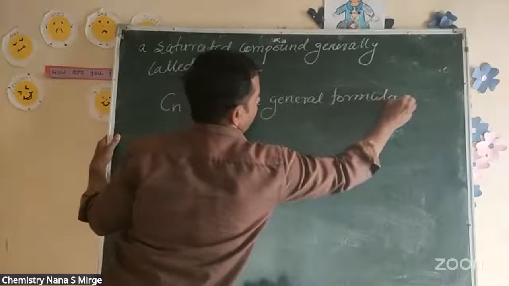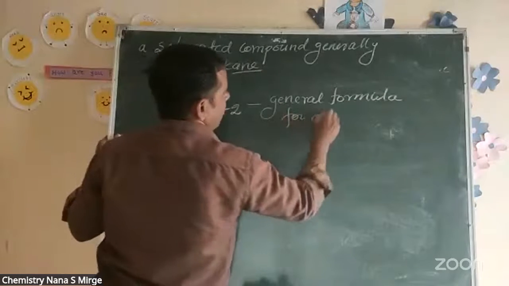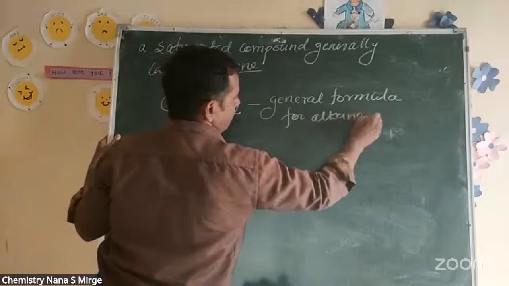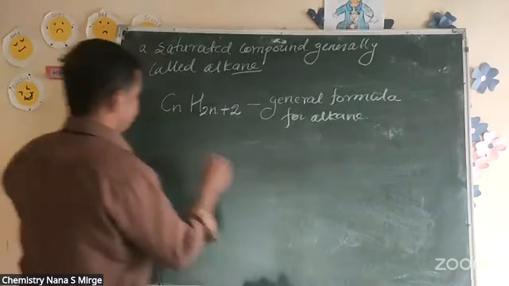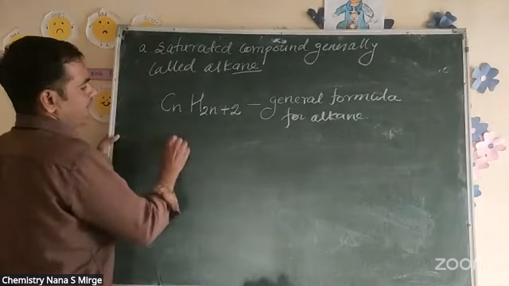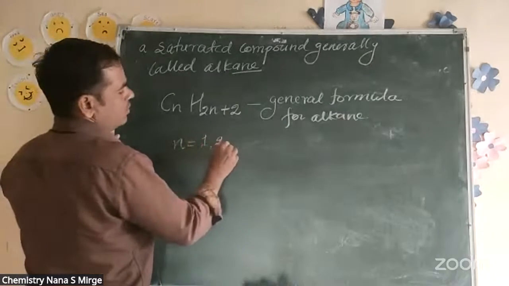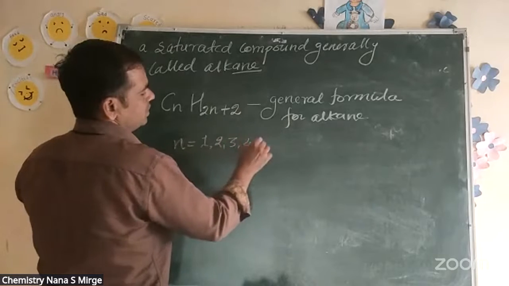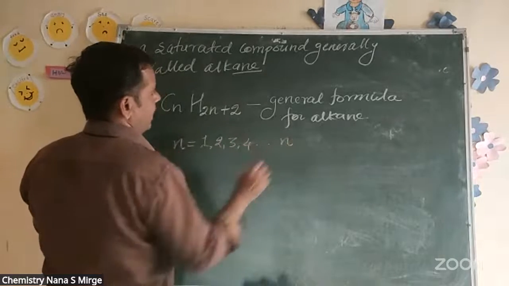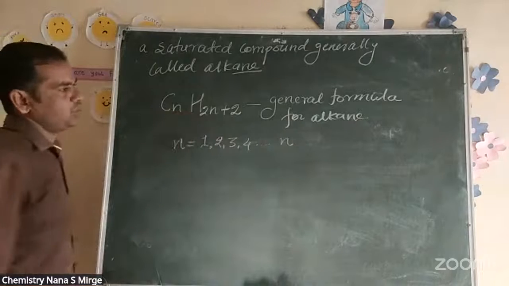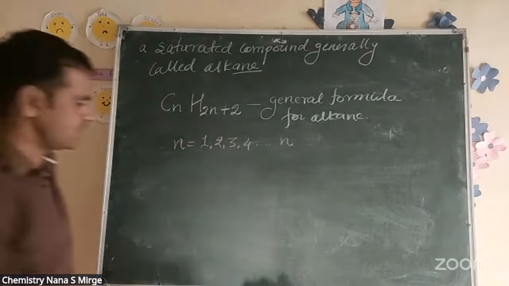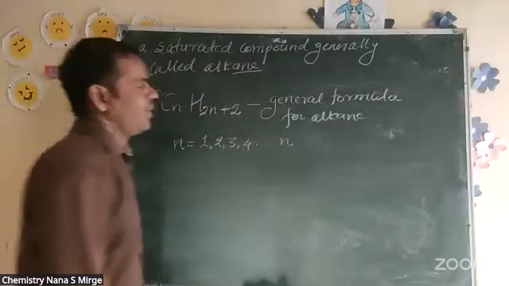General formula for alkane, where n is equal to 1, 2, 3, 4, up to n. So CnH2n+2 is called the general formula for alkane.